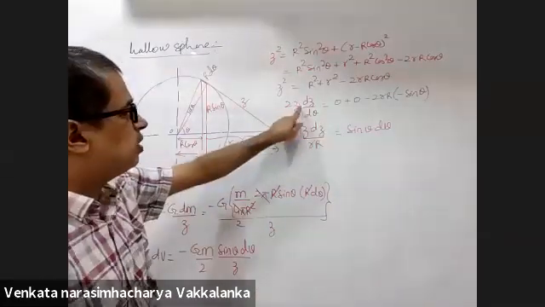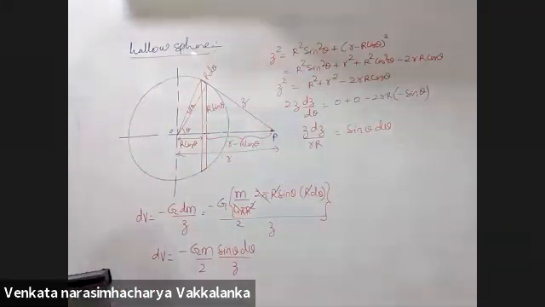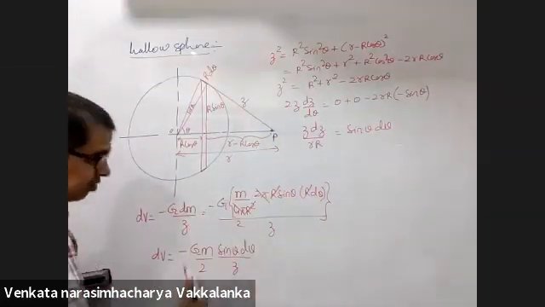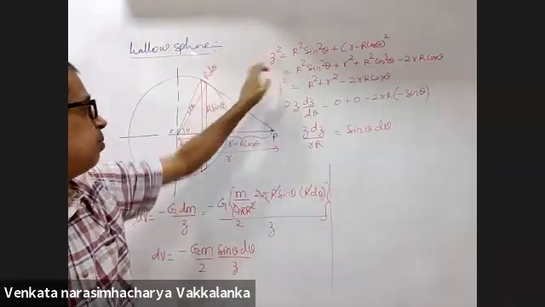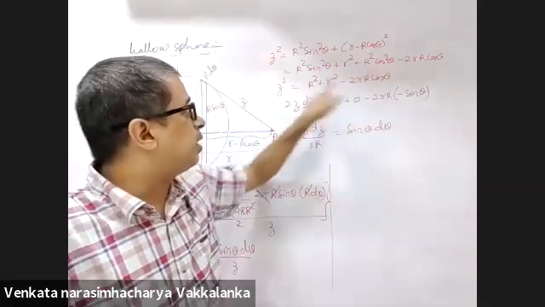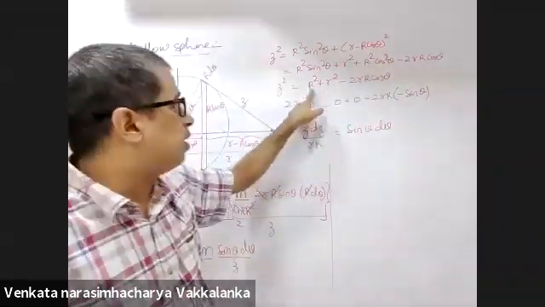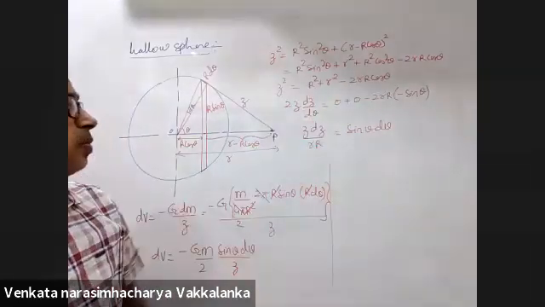See if you are convinced. Why do you need that? I will be eliminating sin theta d theta here. All that you have done is used Pythagoras theorem, opened up a minus b whole square, capital R sin square theta, capital R cos square theta, you added up to the R square, you differentiated that equation with respect to theta.